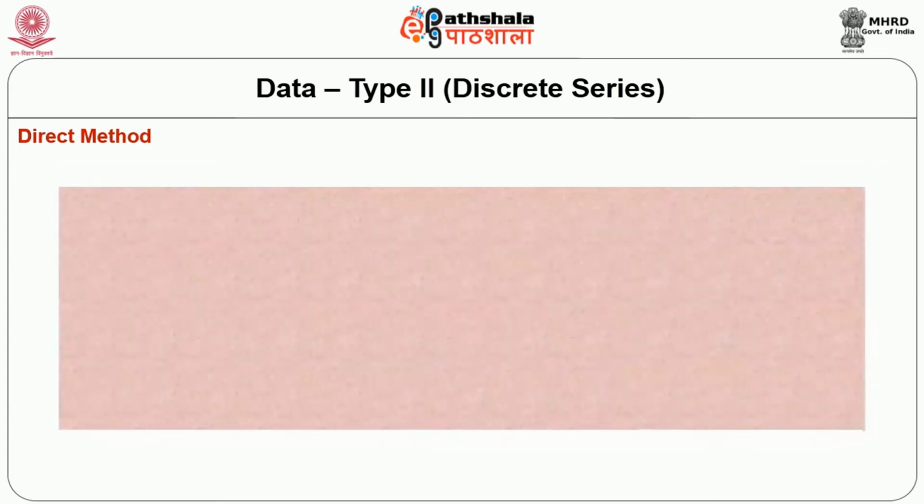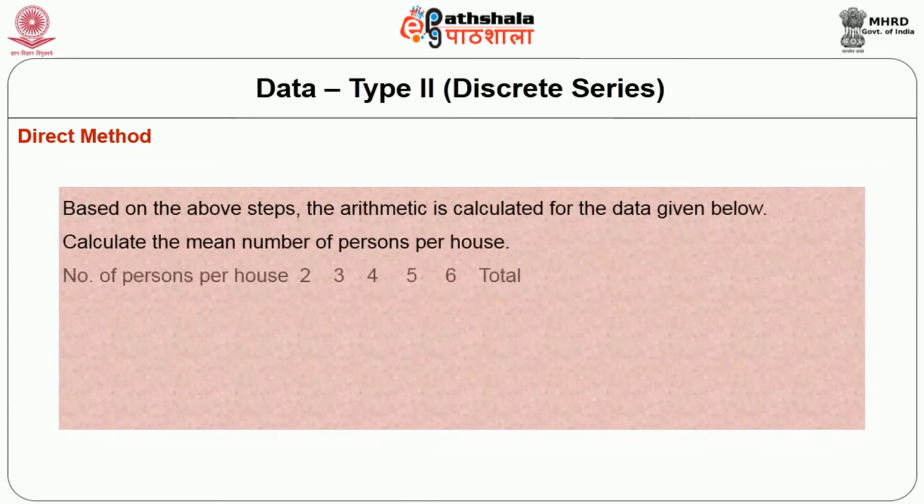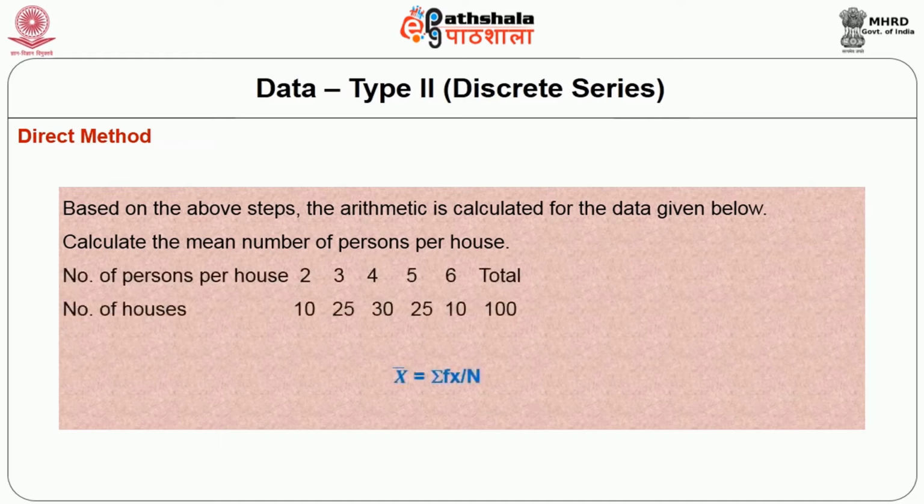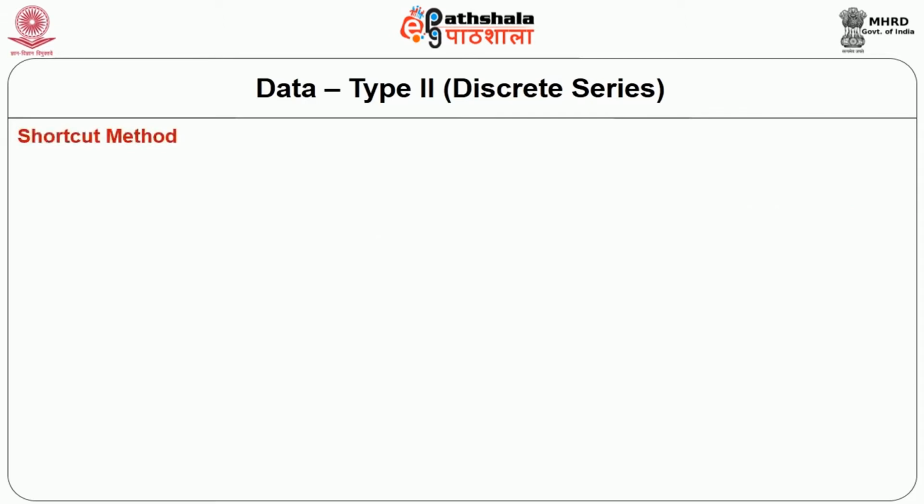Based on the above steps, the arithmetic mean is calculated for the data given below. Calculate the mean number of persons per house. In this case, x bar is equal to sigma fx by n, that is equal to 435 by 100 is equal to 4.35.